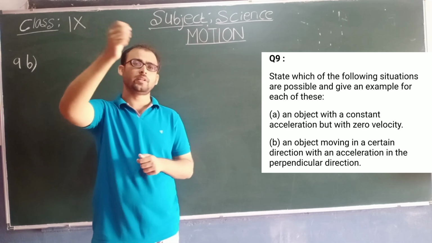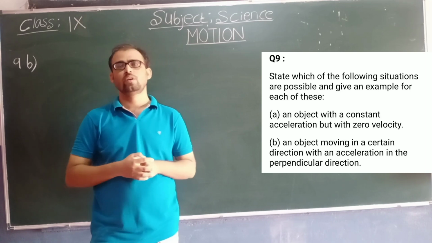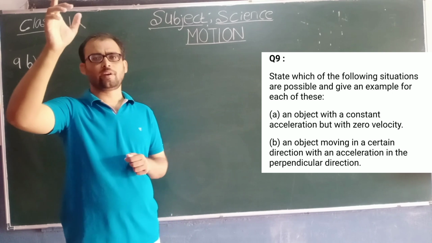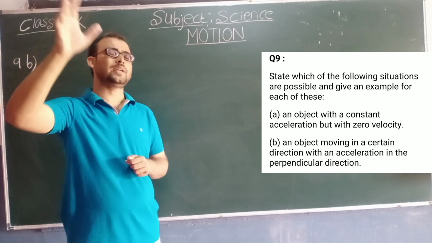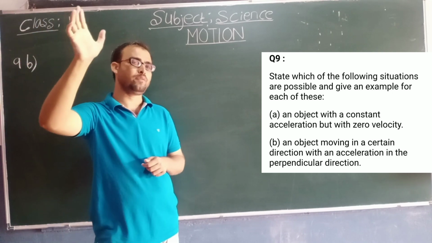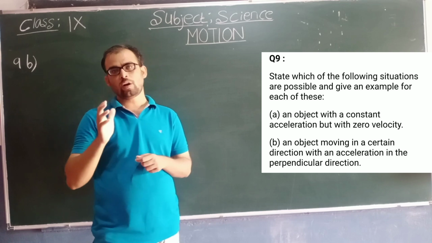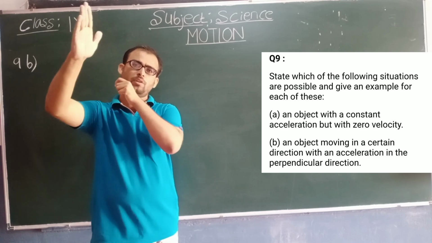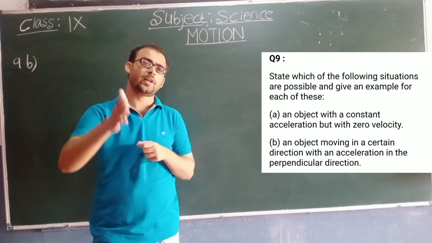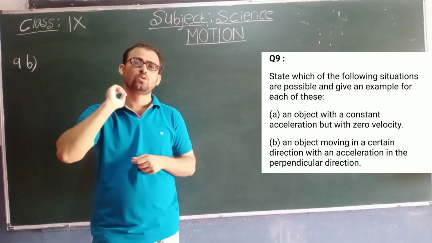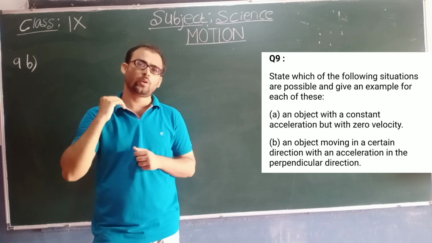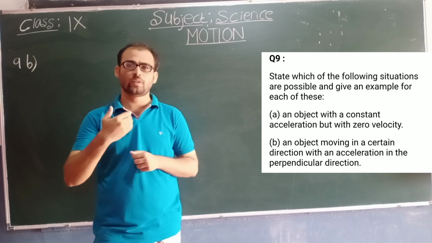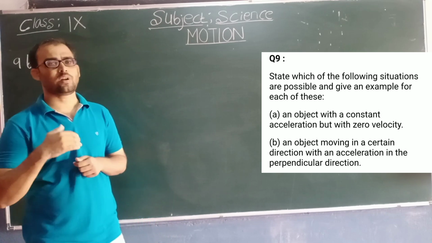So when you start rotating the stone with the help of the thread, at any point, if you leave the thread, then what happens? The stone will not rotate. Instead, the stone will move in a perpendicular direction at that point. Okay, so this is the example for the second statement.